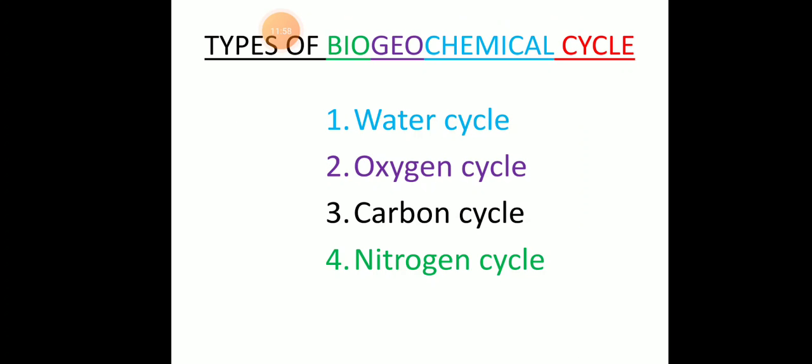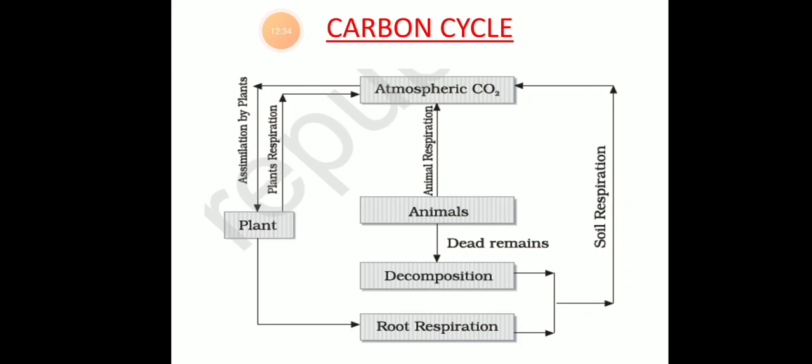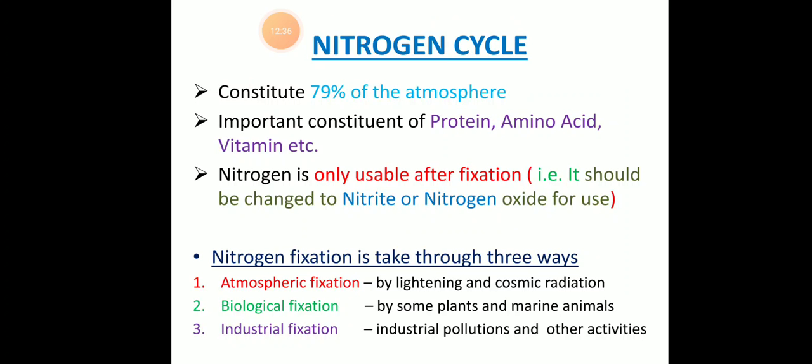Types of biogeochemical cycles. So we have here the water cycle, oxygen cycle, carbon cycle and nitrogen cycle. If we talk about the carbon cycle, it starts from the plant, okay, photosynthesis, then next is the store, then root respiration, soil respiration, and then atmosphere. Then next is animal respiration, which moves to the atmosphere. Animal, then dead remains, and then decomposition, soil respiration, and then atmosphere. So here you can see the carbon cycle, and then the nitrogen cycle.